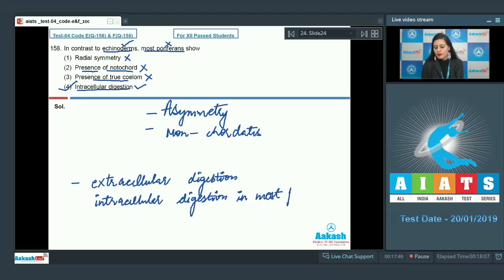In most poriferans, food is digested within the food vacuoles inside the cell. So the correct answer to this question is option number 4. Let's discuss our next question.